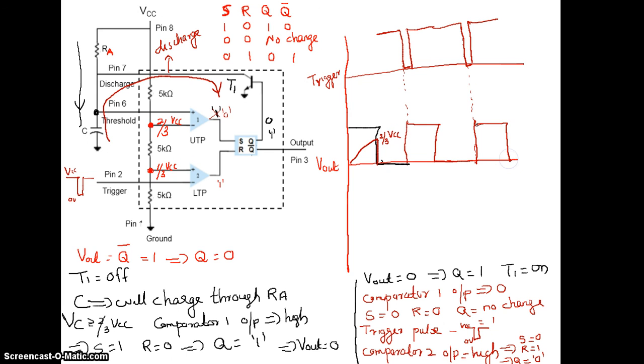As it is going high, the capacitor will charge to 2 by 3 VCC. Discharging will be sharp. You don't have any time for discharging. Only the charging will be gradual, and it includes RA. So the charging time, or on time, is called TP, TO.